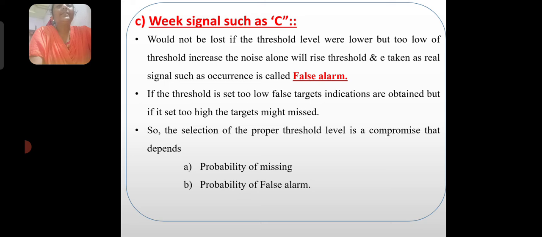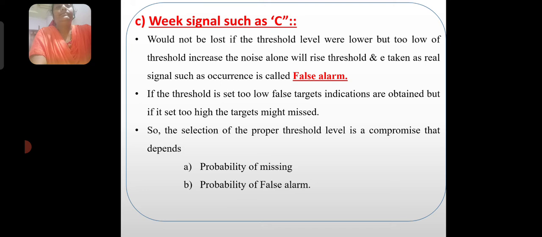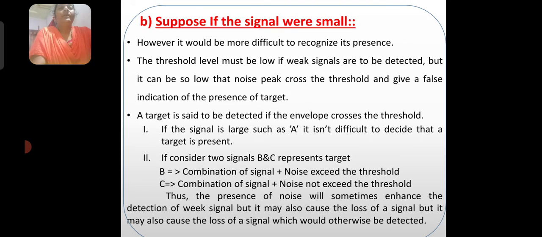A target is said to be detected if the envelope crosses the threshold. If the signal is large, such as A, it is easy to decide that a target is present.